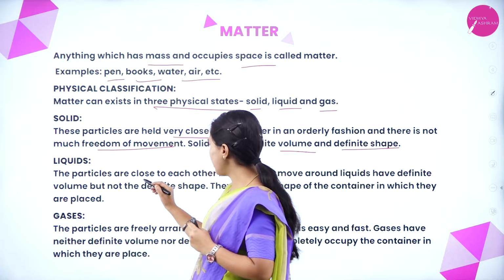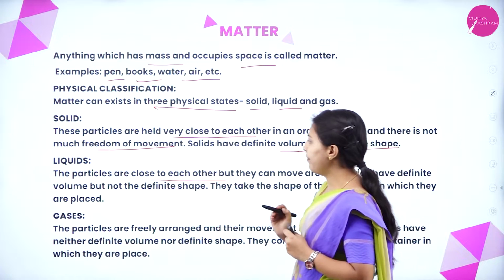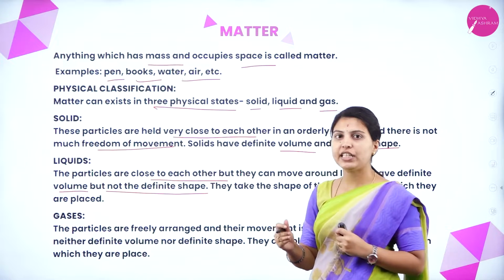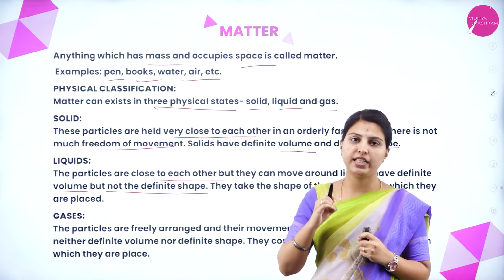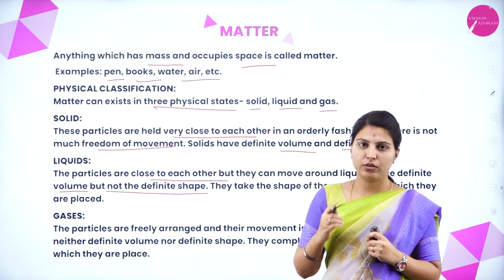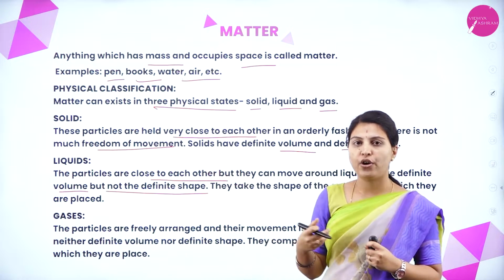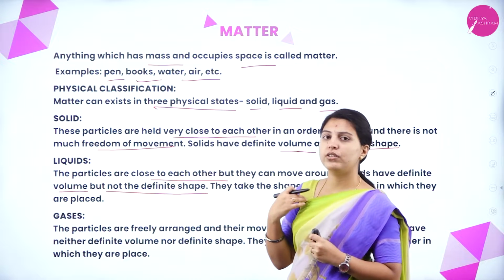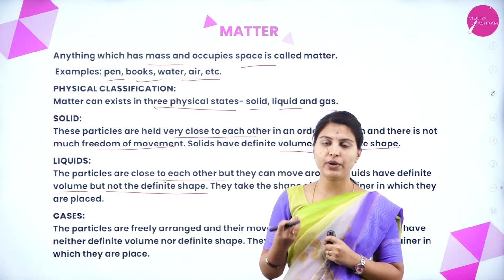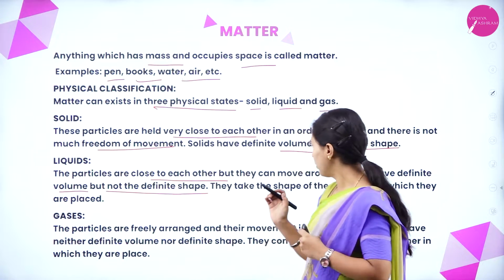And liquids, the particles are close to each other but they can move around. Liquids have definite volume but not definite shape. They will take the shape of the container in which they have been placed. In liquids also, movement of particles is good, but it is not as free as gas, not as tight as solid. It doesn't have shape, but it has volume. How does the shape occur? Wherever you place the liquid, that container's shape it will take on.